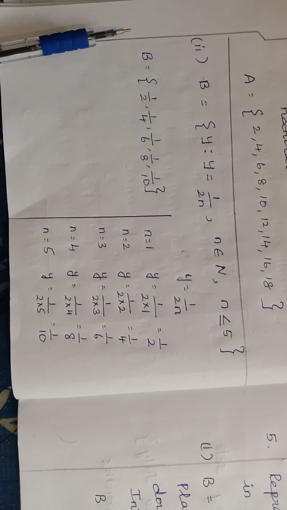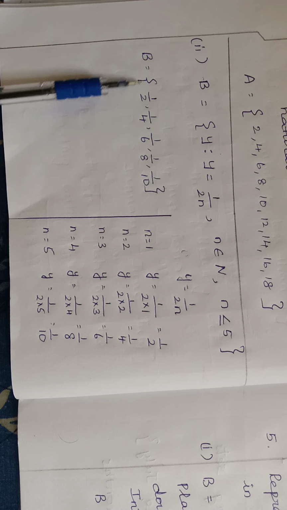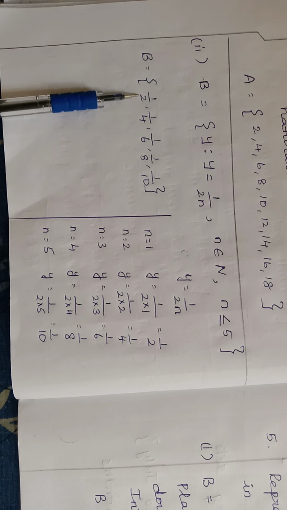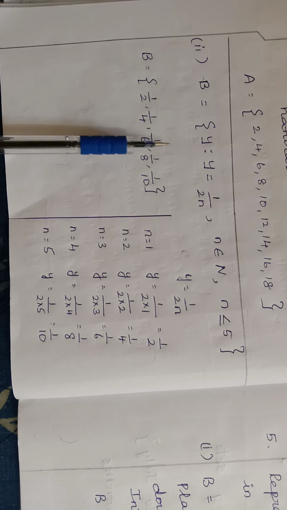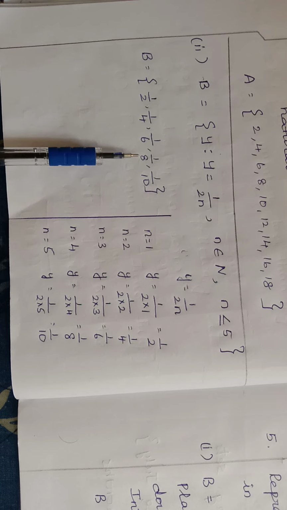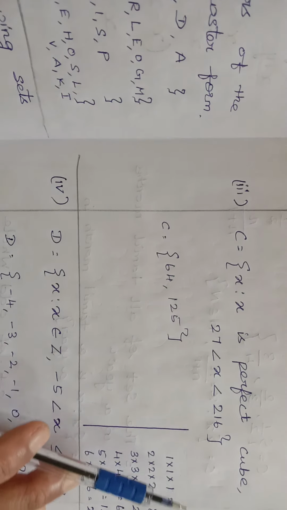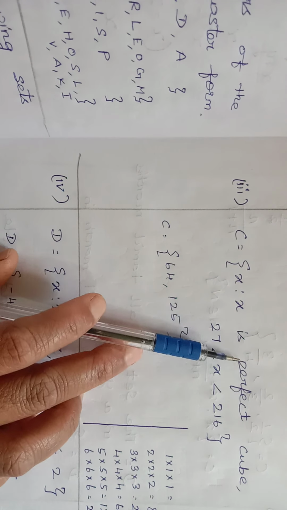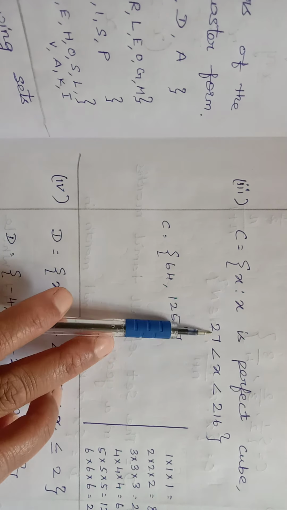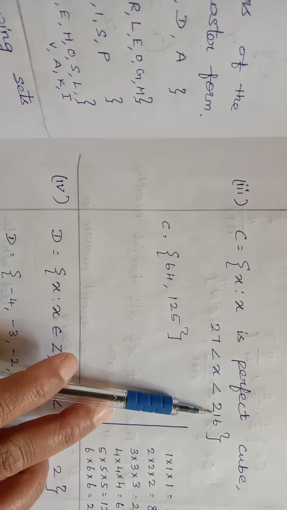Now the answer is B is equal to flower bracket, 1 by 2, 1 by 4, 1 by 6, 1 by 8, 1 by 10, close bracket. Now your third question. C is the set of x where x is a perfect cube and x lies between 24 and 216.